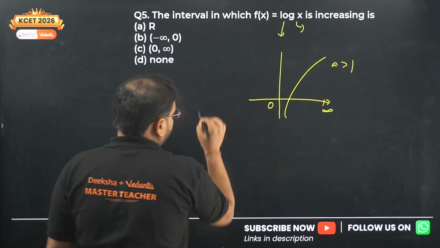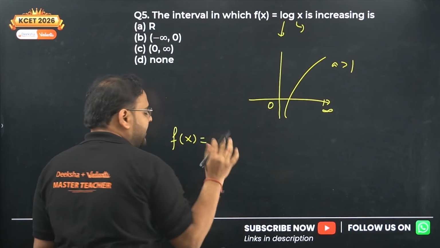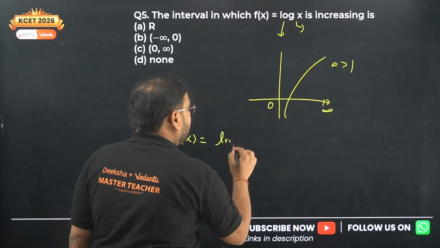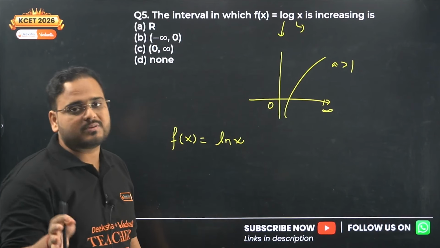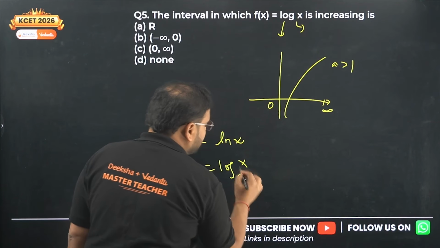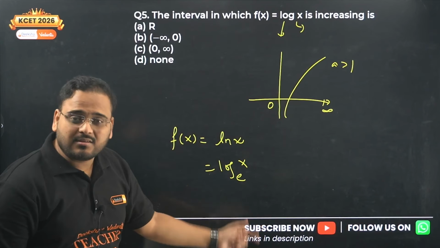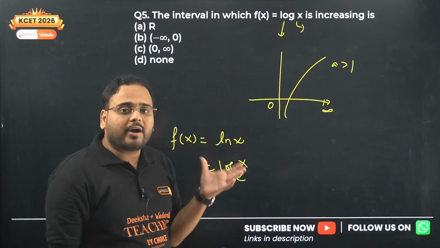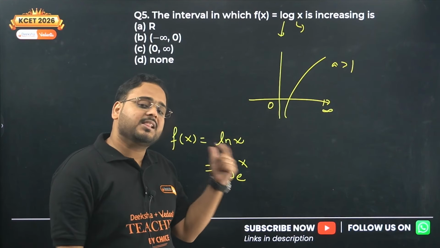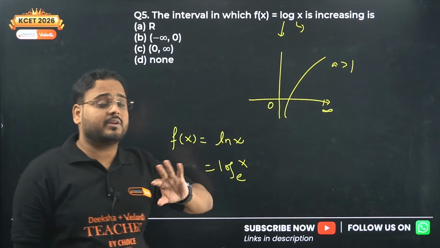I told you guys, when they say only log, if in your syllabus or in your book anywhere it is mentioned only as log, it actually means ln x. Log in your syllabus means ln x, and ln means log of x to the base e, and e is 2.7 something like that. So that is more than 1. Ln means natural log. E is something close to 2.7. That is more than 1.